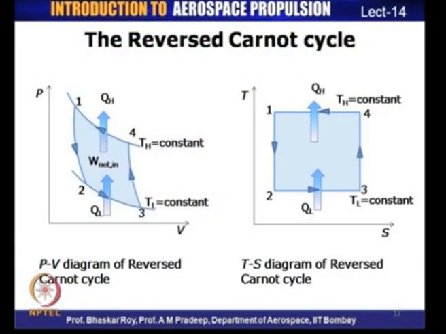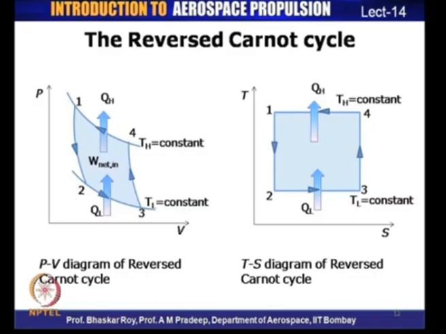So, if you were to plot the reversed Carnot cycle on PV and TS diagrams, they would look exactly similar to what it was for the normal Carnot cycle, just that the directions of heat and work interactions will be reversed. So, let us look at what the reverse Carnot cycle would look like. A reverse Carnot cycle looks exactly the same as the previous one, but the directions of heat and work interactions have been reversed. Here we have a heat transfer from low temperature TL towards a high temperature TH taking place, and this obviously will require a work input. So, the whole cycle is now reversed.